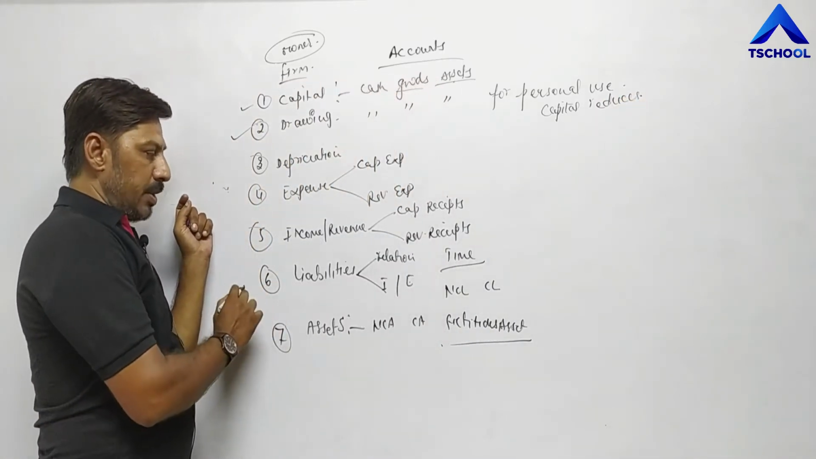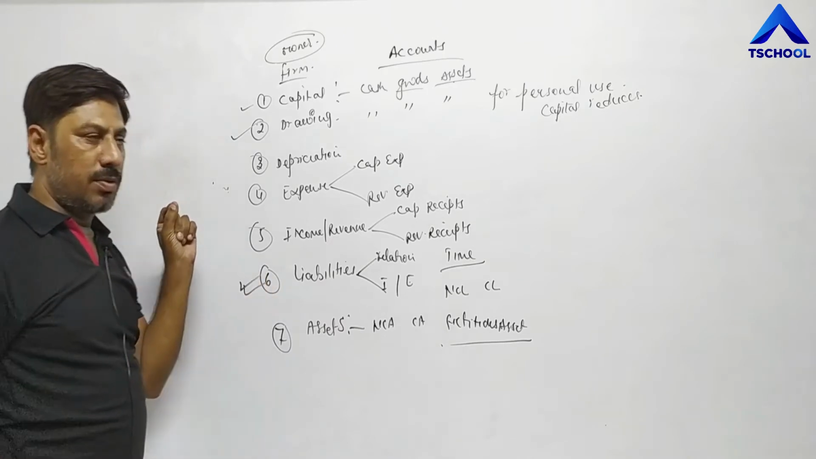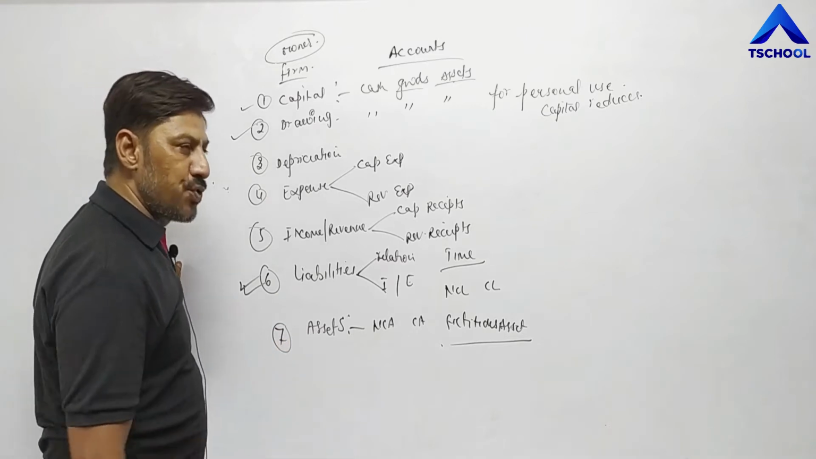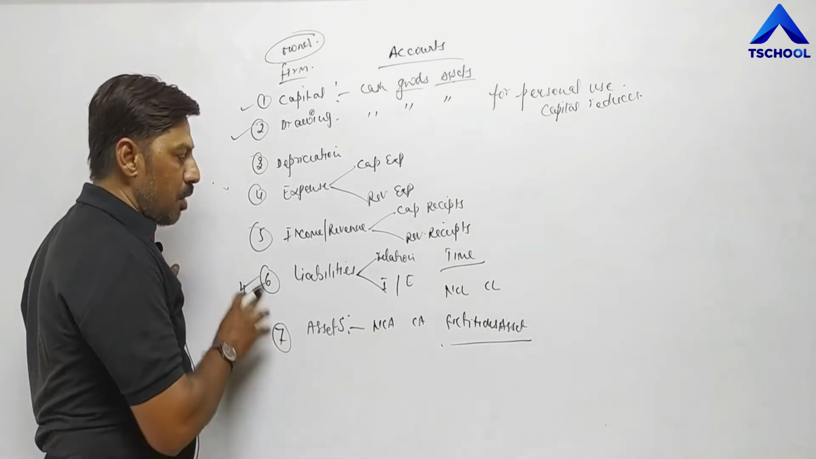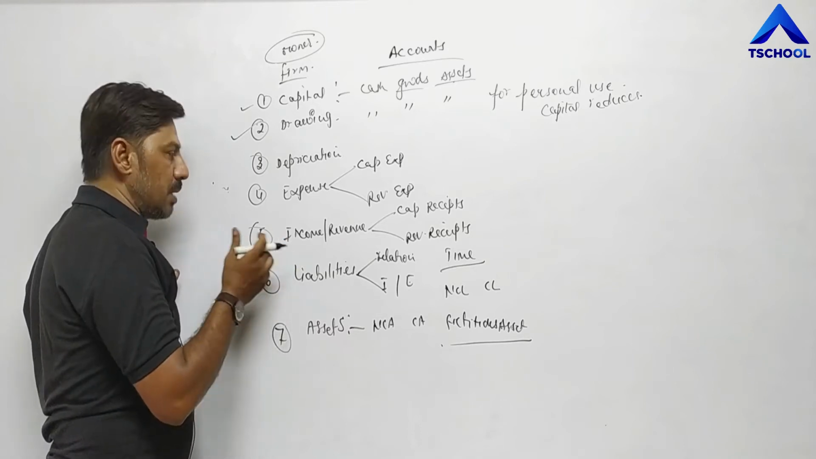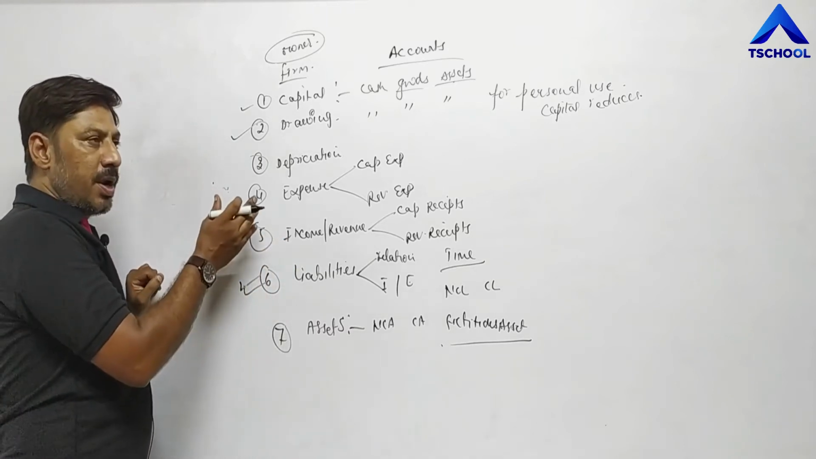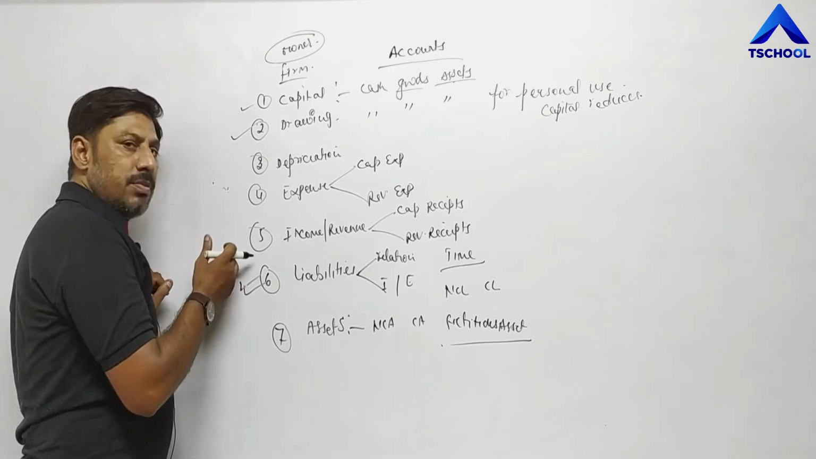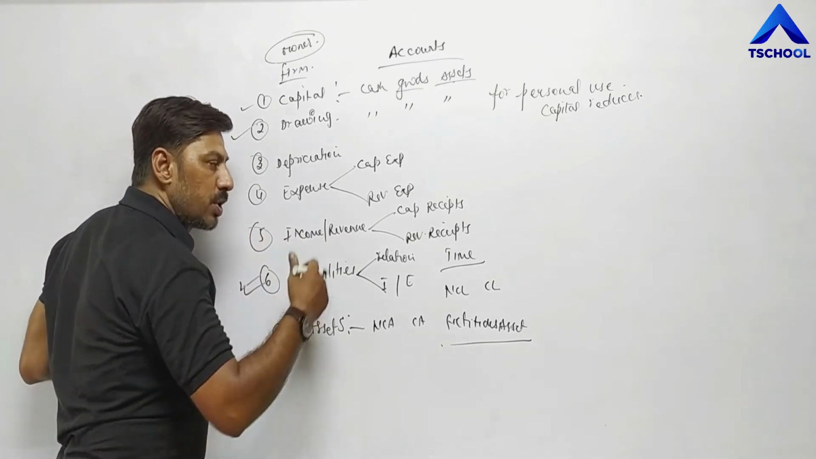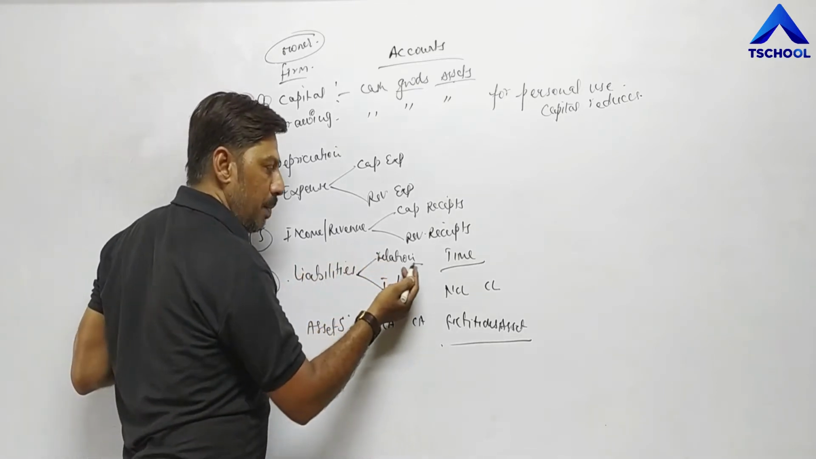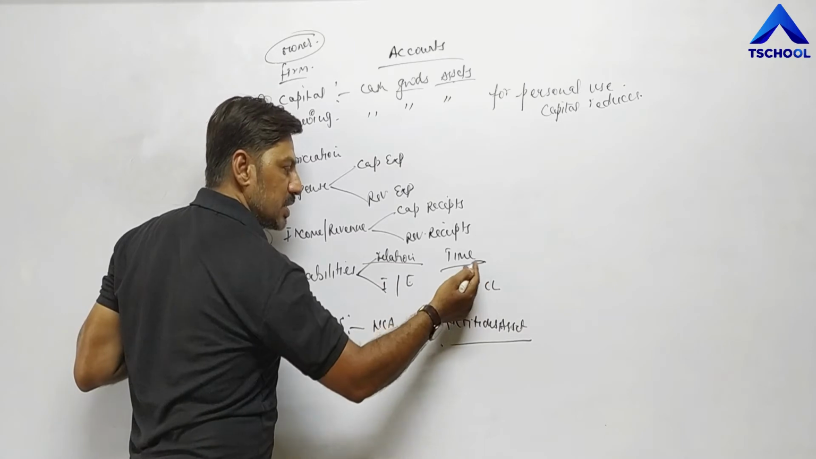Before that, liabilities. Liability is the amount which we have to pay in future. Liability is the amount which business units need to pay in future. Some liabilities are such which are paid in a very short time period, means within less than 1 year, and some liabilities are paid in more than 1 year. But liabilities are of two types. First, on the basis of relation. Second, on the basis of time.